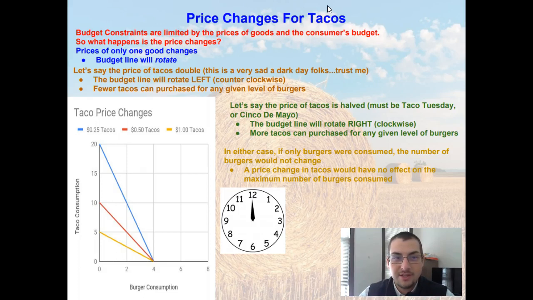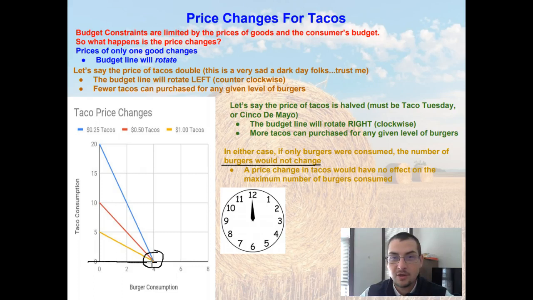But there's one thing that I definitely want to point out throughout all of this: in any of those 3 cases, whether the price of tacos doubles, is halved, or stays the same, if only burgers were consumed, the number of burgers would not change. So we see right down here that if we consume no tacos, the number of hamburgers would stay the same at 4 hamburgers.